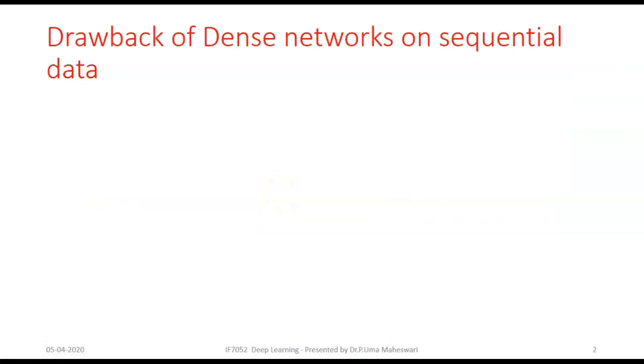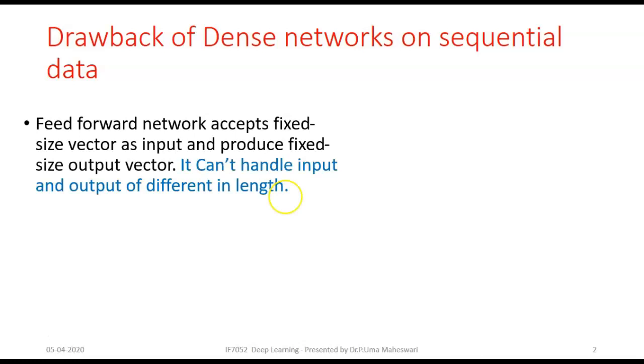So first, let me come to know how the traditional network models are not fit for sequential data. Once we understand the drawbacks of the traditional networks like feed-forward networks, we can understand the need for recurrent neural networks. Feed-forward networks accept a fixed size vector as input and produce another fixed size vector as output. This is what we experienced in our previous cases, so feed-forward networks are not capable of handling inputs and outputs of different lengths.